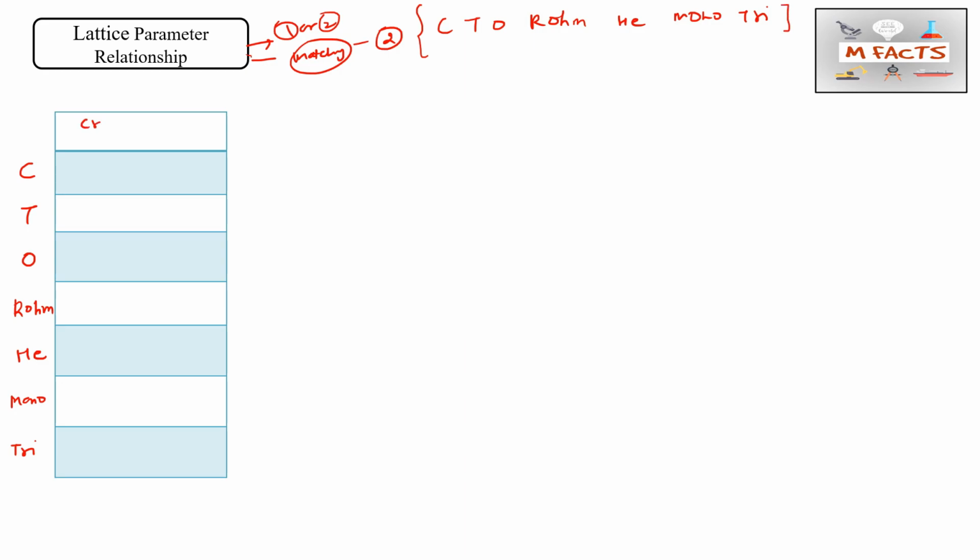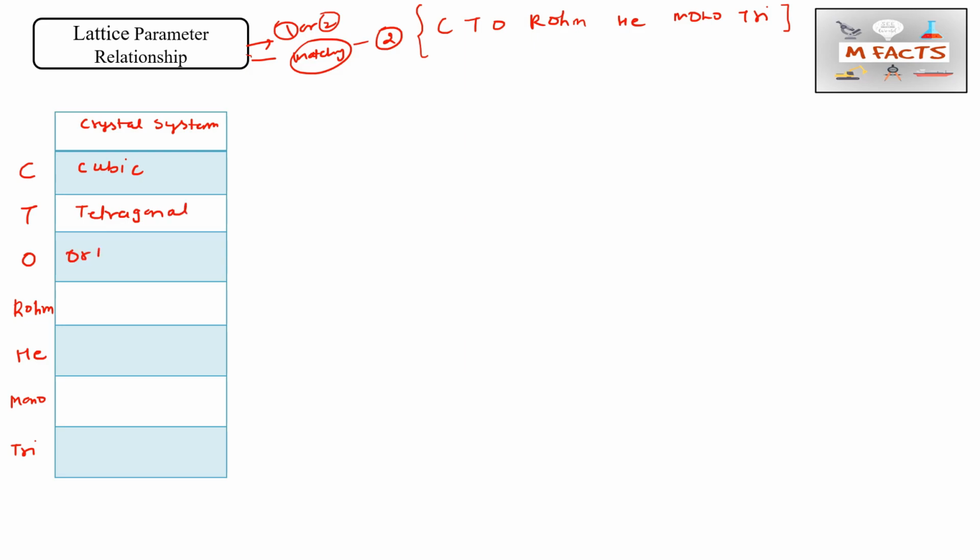So in this column I will write the crystal systems. Here is the concept: CTO rho HE mono tri. This C is for cubic, and T is for tetragonal. O means orthorhombic.